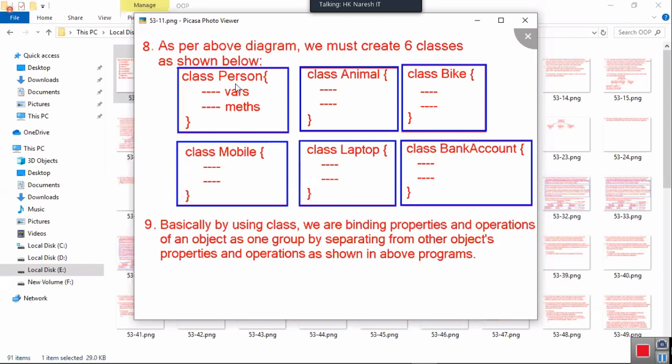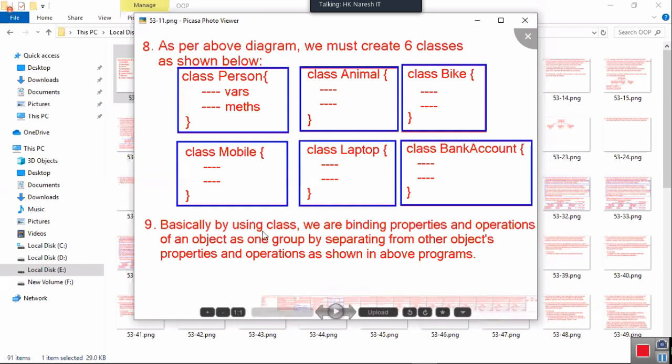So if I say, can you please change a person's value? Then if you mix the values and methods of person and animal, how can you make changes only to the person? How can I make changes only to the animal? How can I change only the operations for the bike? If bike and person properties are mixed, and I say go and wash the bike, then not only the bike body is washed, the person's body also will be washed using all the chemicals and everything, right? Is it okay? Not okay, right? So that's why there should be a clear separation.